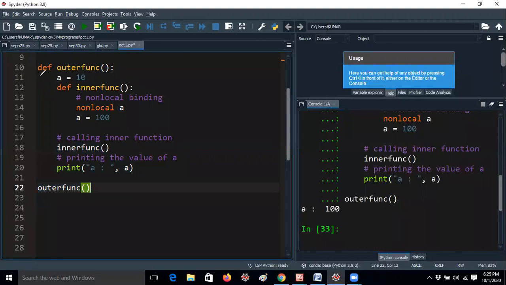Listen carefully. Now the outer function will execute this part. A equal to 10, that means here it is a local variable. A is a local variable. If you want to print the A value here, what will happen, guys?